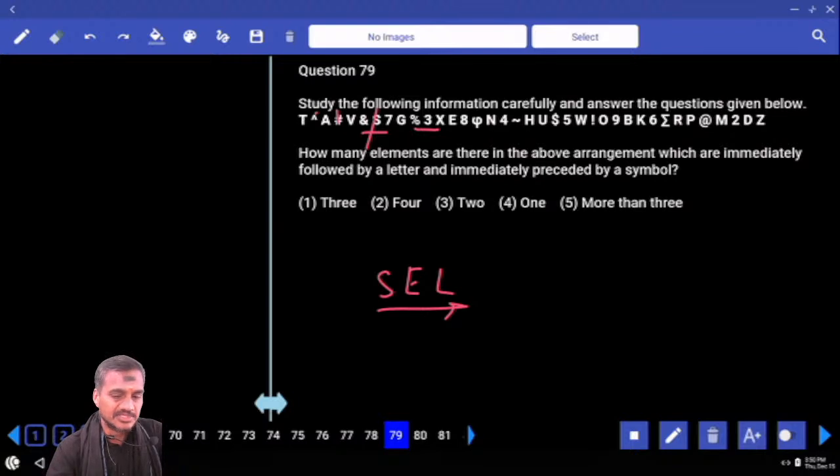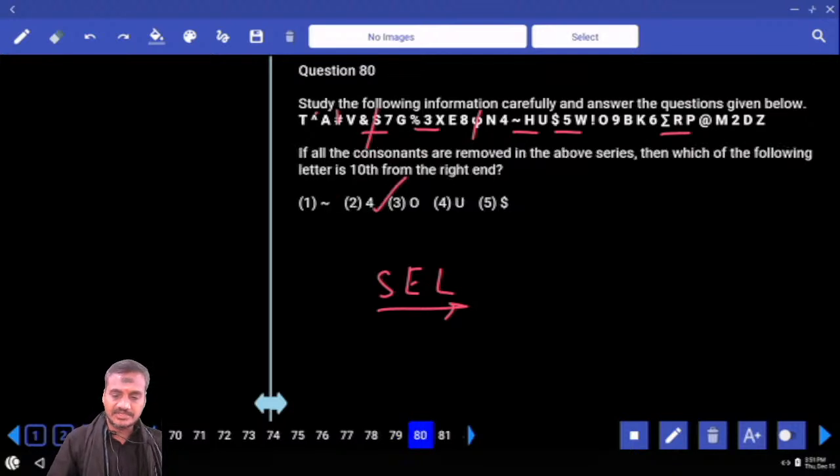Symbol, 3 is an element, X is a letter. Symbol, element, and a letter. Not possible. Symbol, letter, element, and a letter. Symbol, element, and a letter. Done with this? So how many do we have? There are 4 in total. Question 79, choice 2.